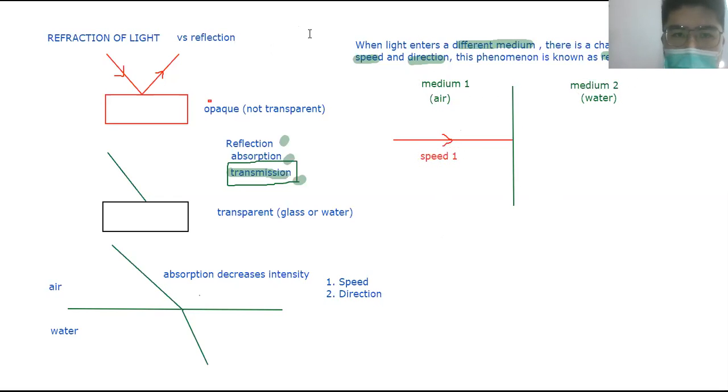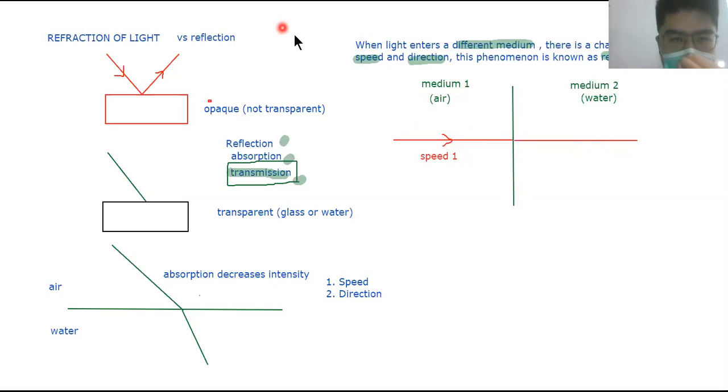Speed 1. Okay, when it enters medium 2, it will still move in a straight line like this, in the same direction. The direction is not changing yet in this case. Why? Because the light ray is coming at 90 degrees to the surface here. When a light ray strikes the surface perpendicularly, meaning 90 degrees here, then the direction will not change. It will just pass through straight.